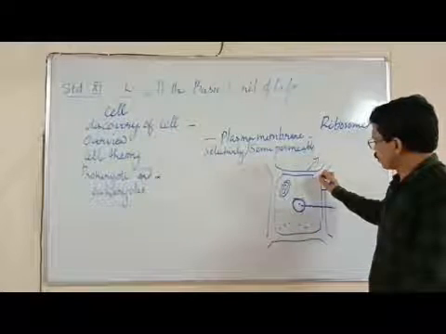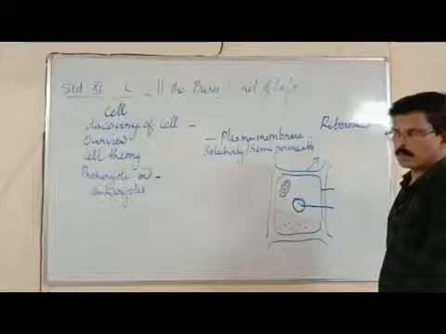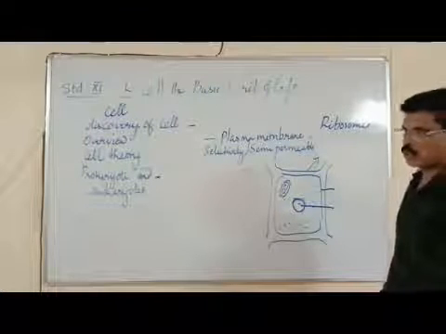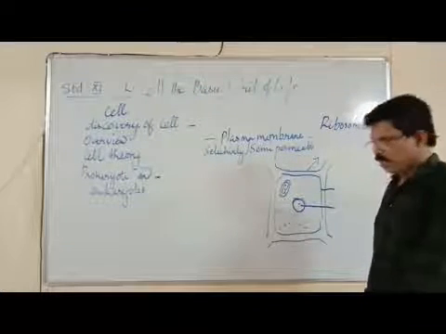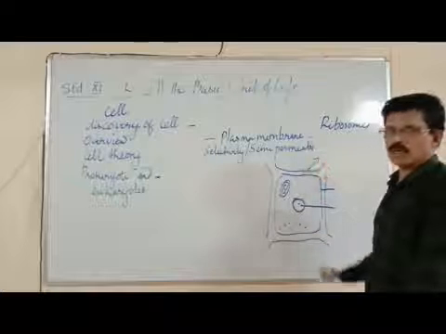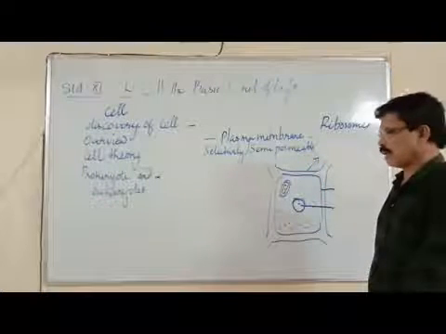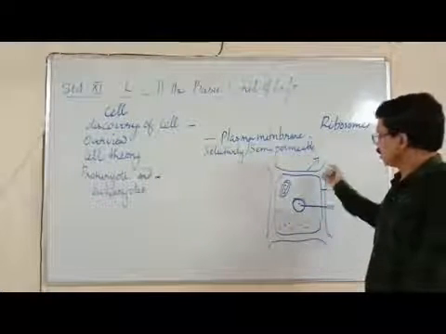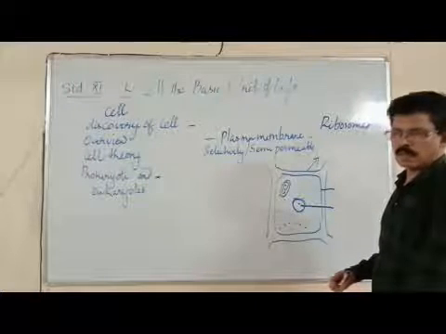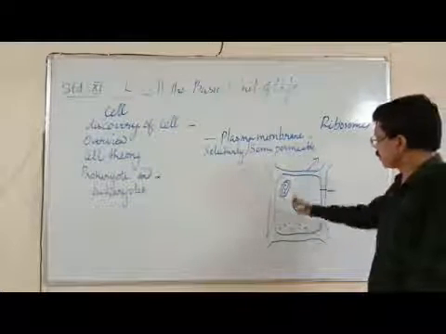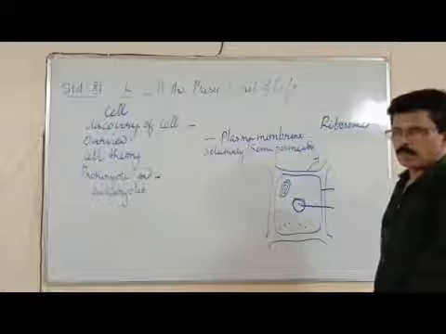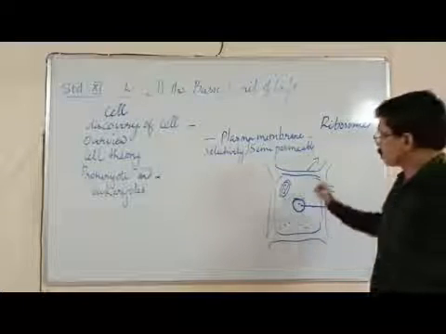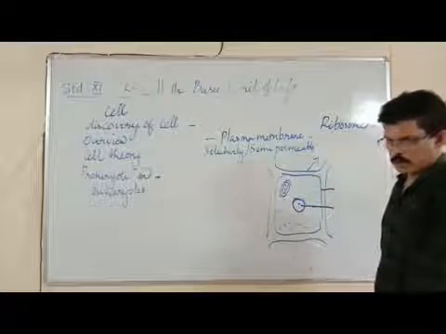Plasma membrane is a common membrane enclosing the protoplasm. In addition to the plasma membrane, there is a cell wall outside the plant cell. Now, inside the plasma membrane, there is a fluid substance called protoplasm. The protoplasm consists of cytoplasm plus nucleus.